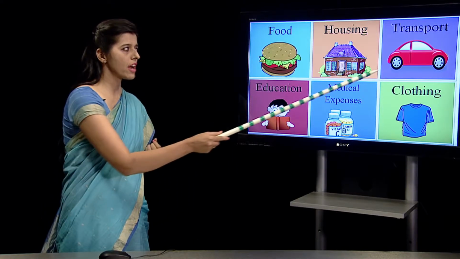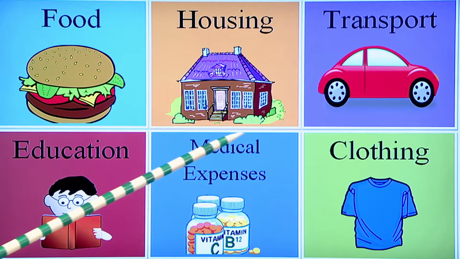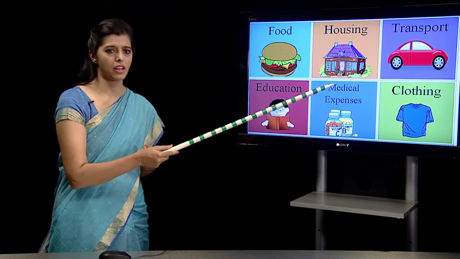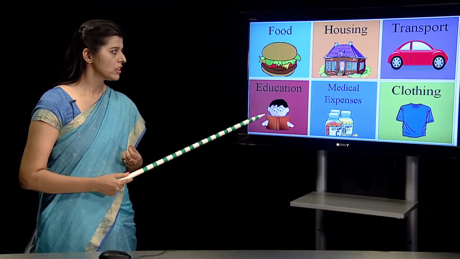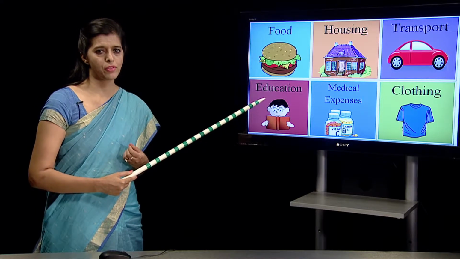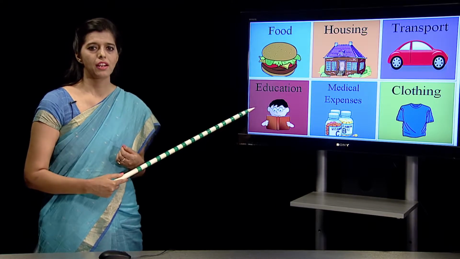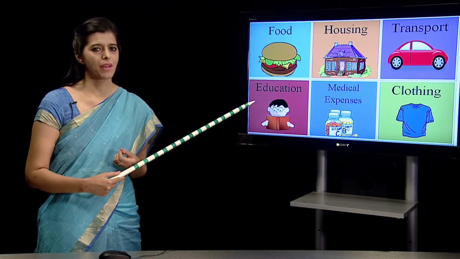Transport: when we are traveling by public transport or by a car, we have to spend money. Education: education for self, maybe for adults or for the family members. When that education is happening, then we have to again spend money.